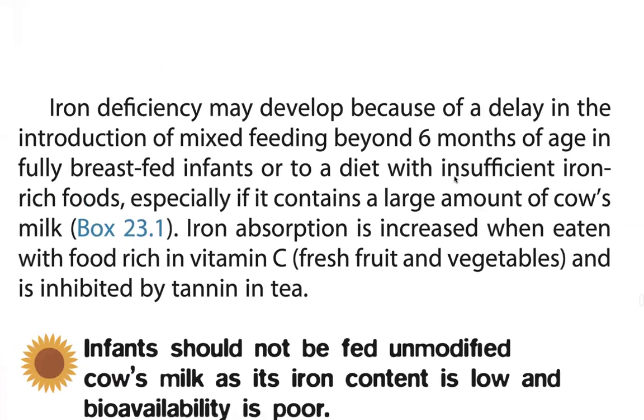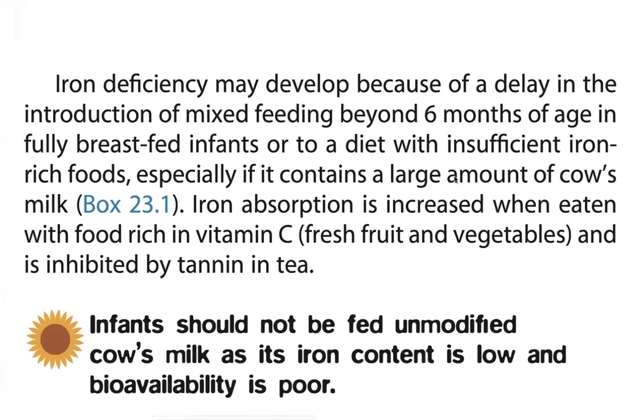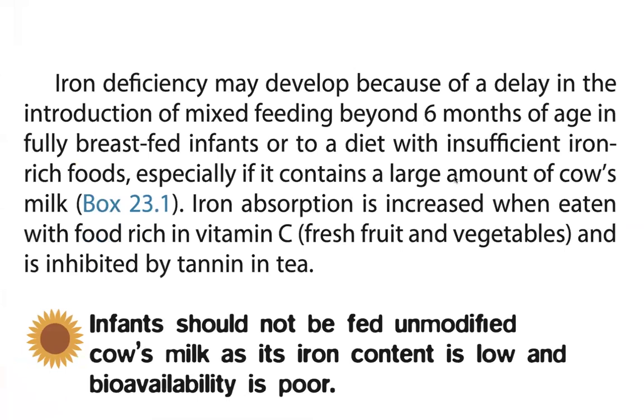Iron deficiency may develop after 6 months of age in fully breastfed infants, or after a diet with insufficient iron-rich food, especially if it contains a large amount of carbs. Iron absorption is increased when eaten with food rich in vitamin C, such as fresh fruits and vegetables, and is inhibited by tannins. Infants should not be fed unmodified cow's milk, whose average iron content is low and bioavailability is poor.